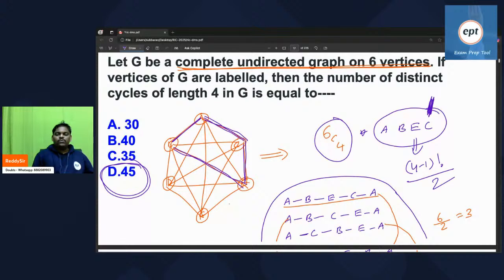Same question he will ask you. How many 3-length cycles possible? 6C3 into... So you selected only 3 people. With 3 people, how many cycles possible? (3 minus 1) factorial by 2, which is going to be 6C3 only.